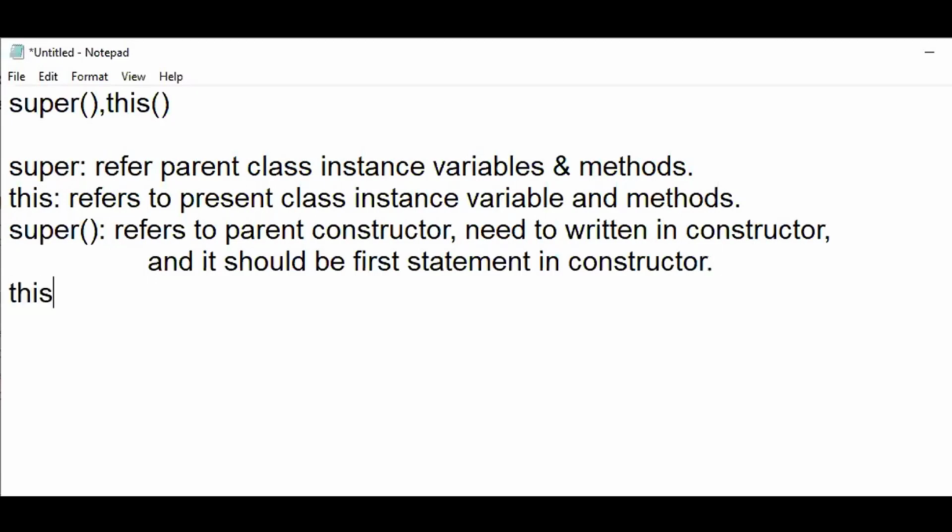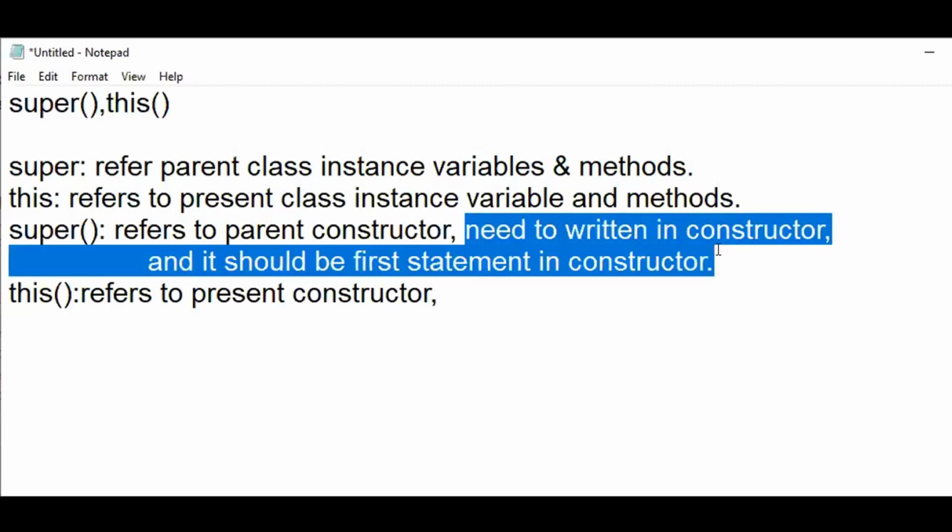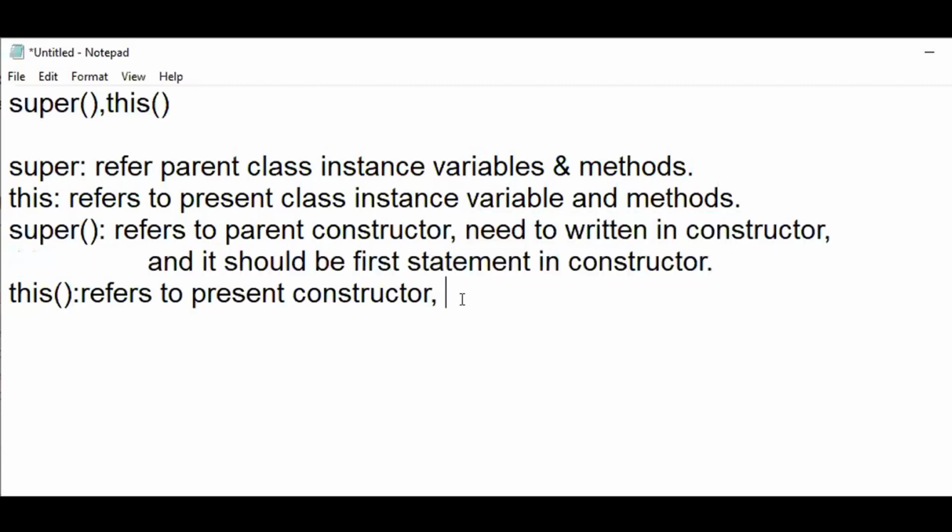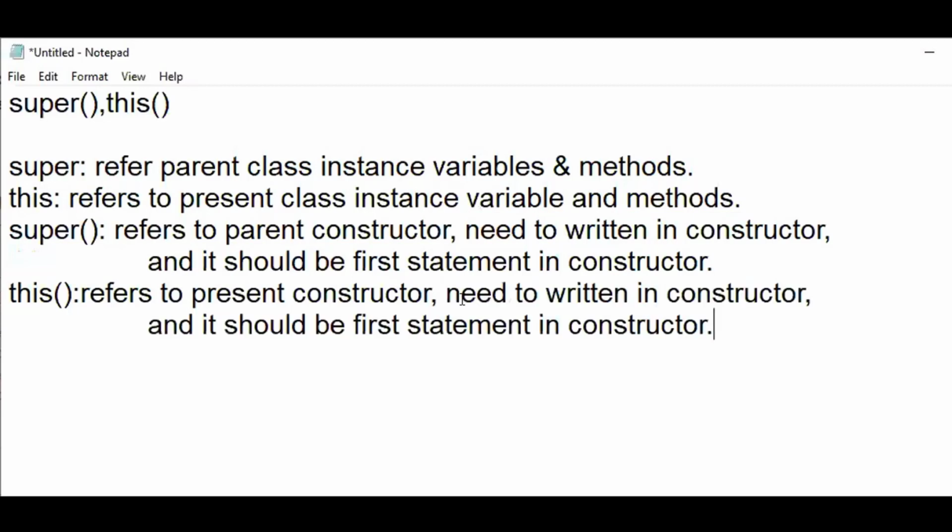If I am talking about this constructor, it refers to the present constructor. Again the same statements remain: it needs to be written in a constructor, and even this should be the first statement in the constructor.